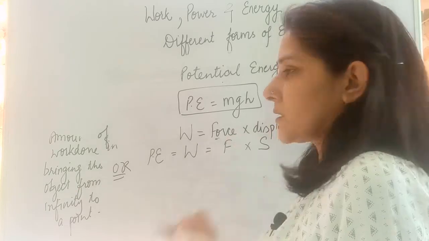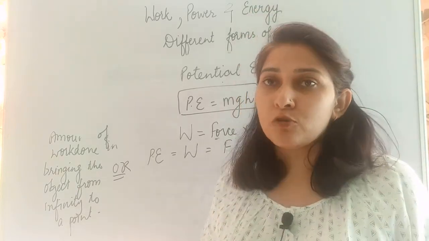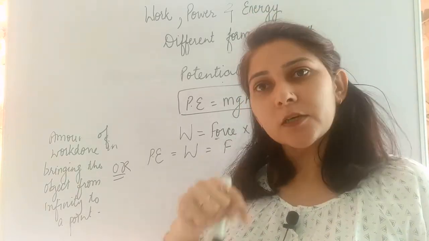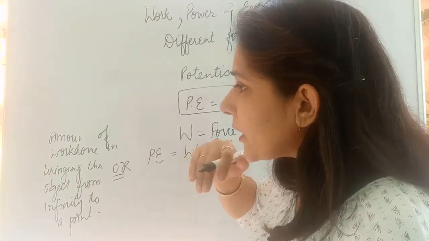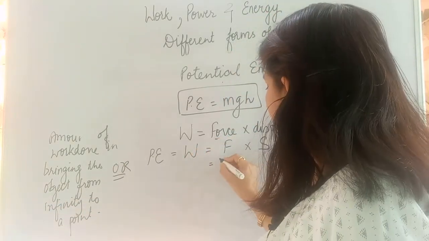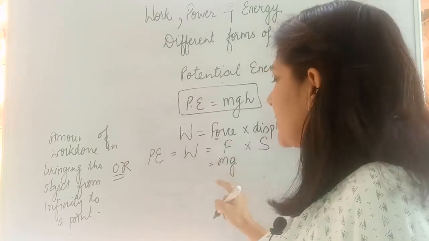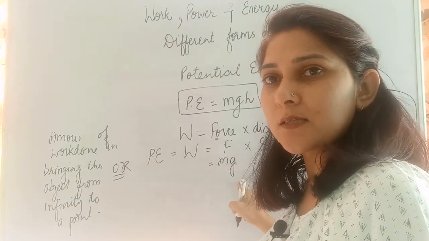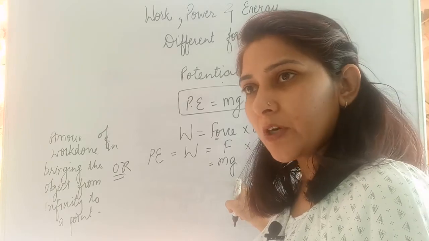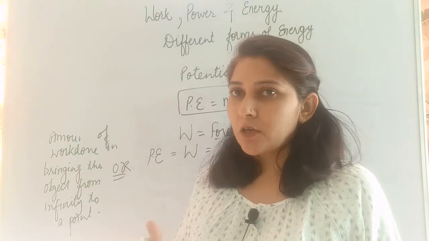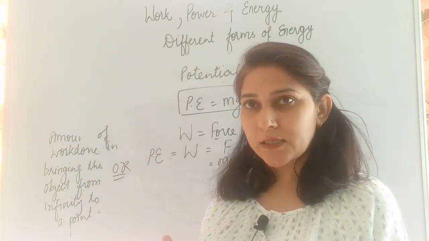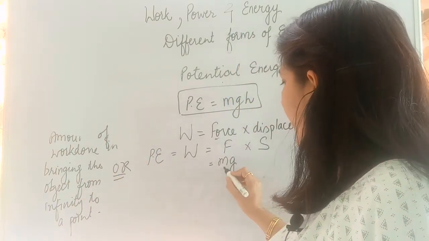Which force is this? This is the gravitational force which is exerted by the earth onto the object. So the gravitational force which is exerted on any object is given by m into g. That is the mass of the object and this is acceleration due to gravity. The gravitational force that the earth exerts on an object is equal to the weight of that object. So that is given by m into g.